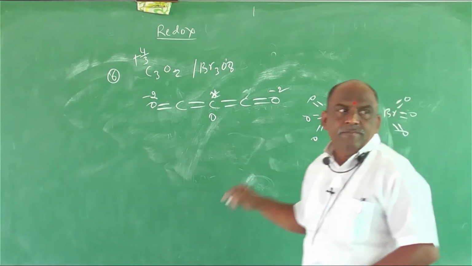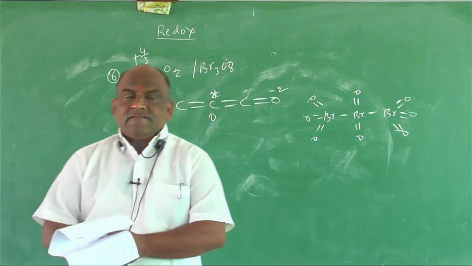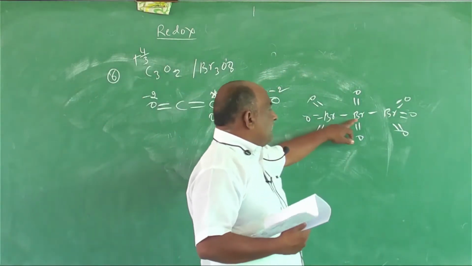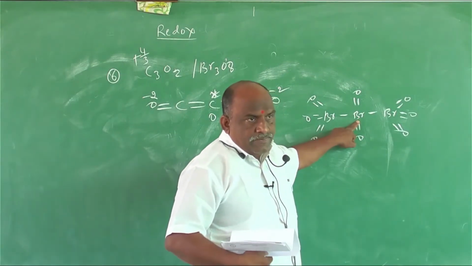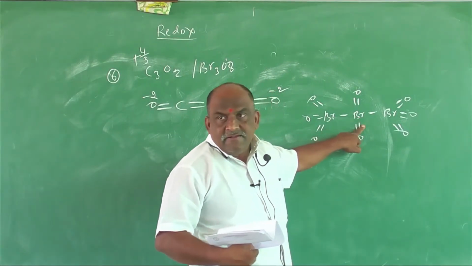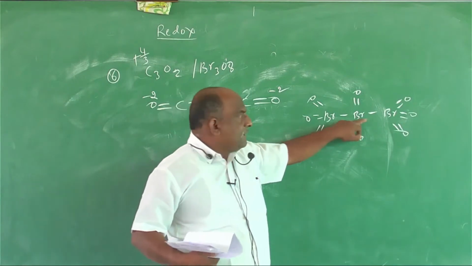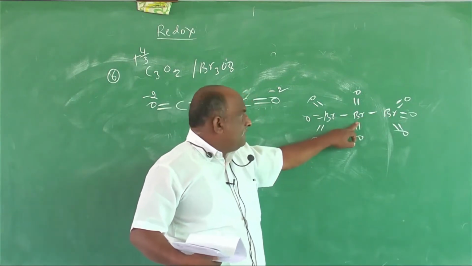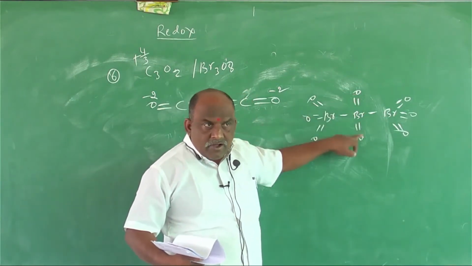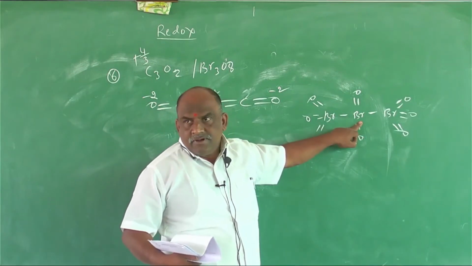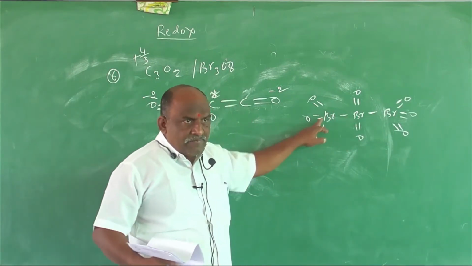This is the structure of Br3O8. Central Br is not 0 here. Understand? Central Br is not 0. Br is not attached with Br. Br is in contact with what? Oxygen. So it is plus 4. Understand? Plus 7, plus 4 like that.